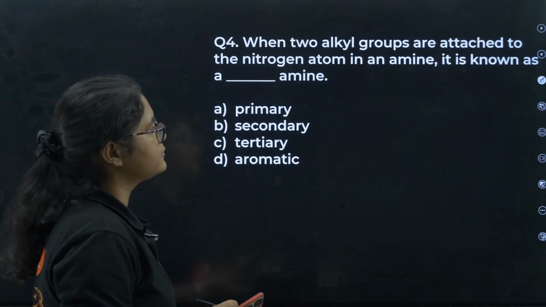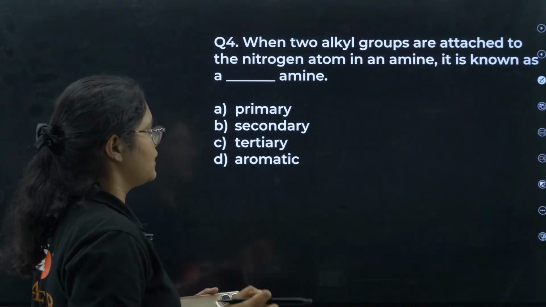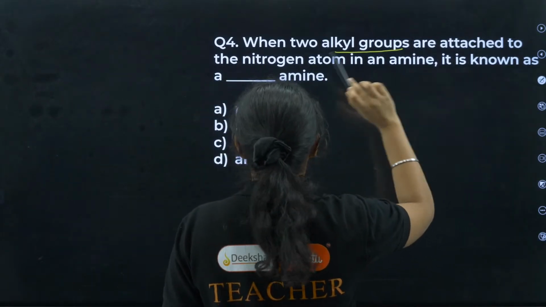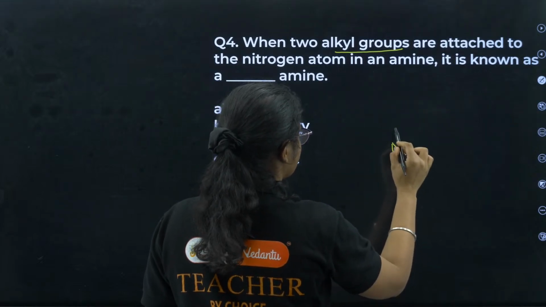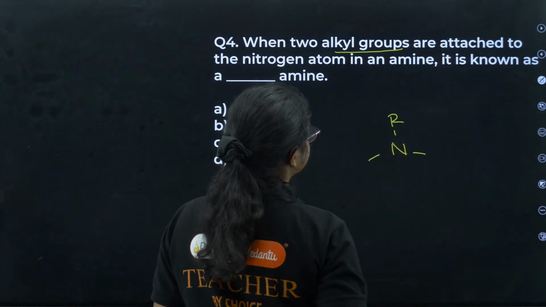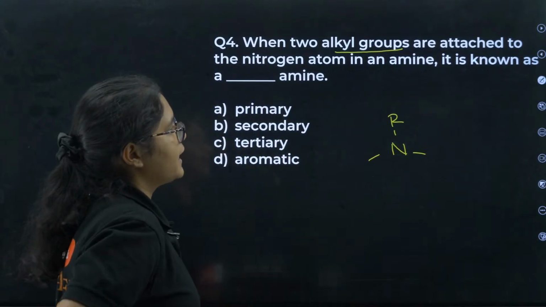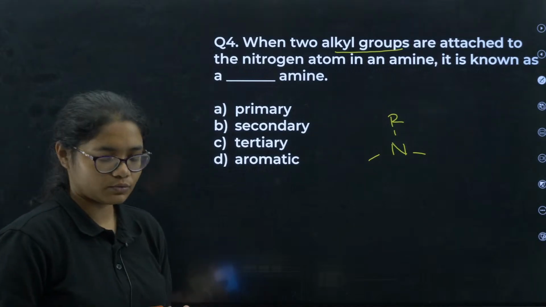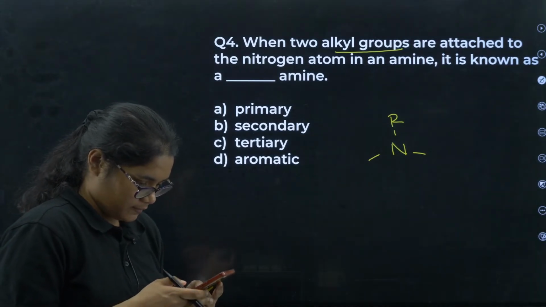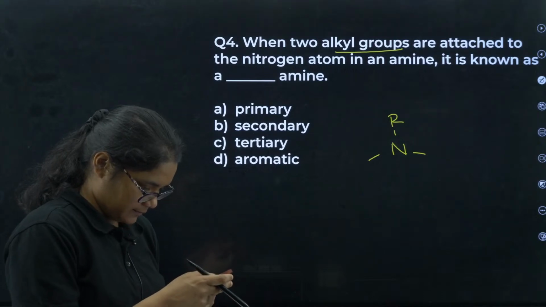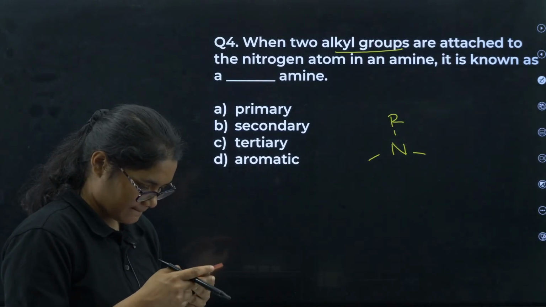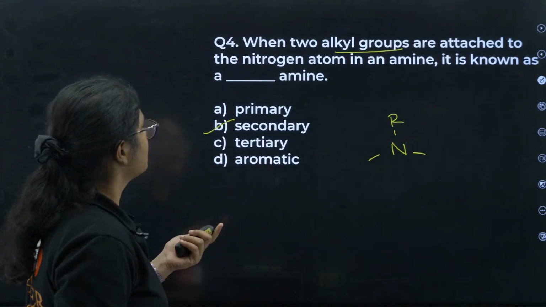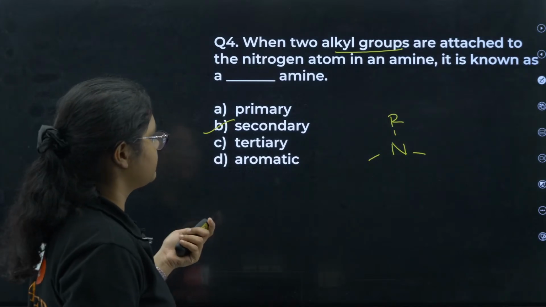Next, when 2 alkyl groups are attached to the nitrogen atom in an amine, it is known as dash amine. You have 2 alkyl groups attached to the nitrogen of an amine. Very simple, easy question as well. Yes, B is the correct answer, secondary amine. Next, 3rd question, if we move.